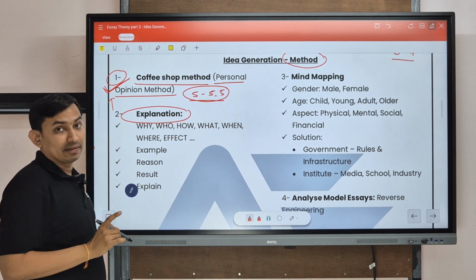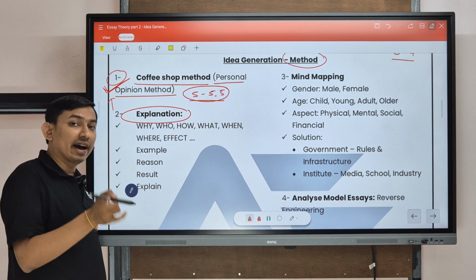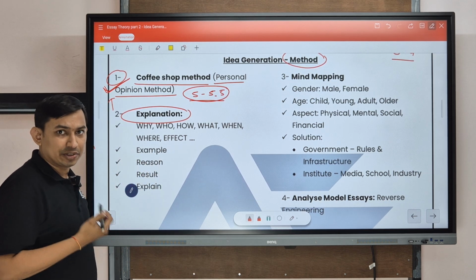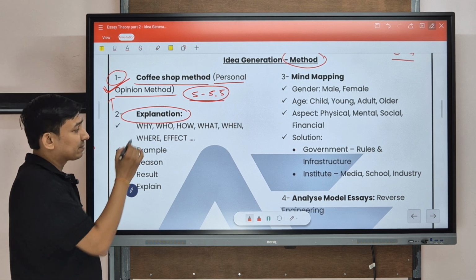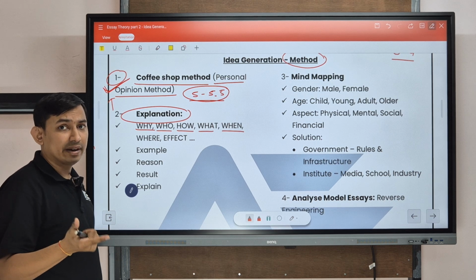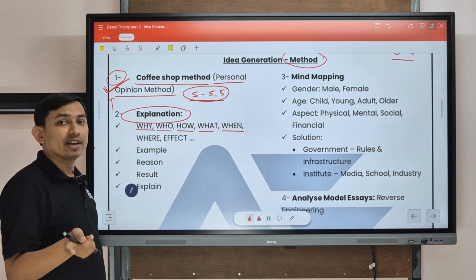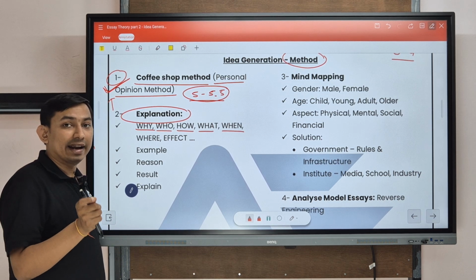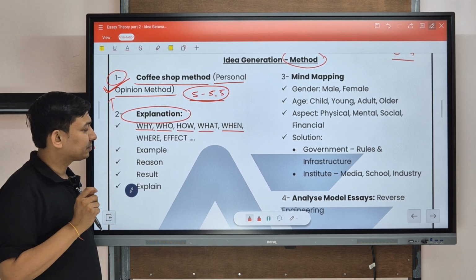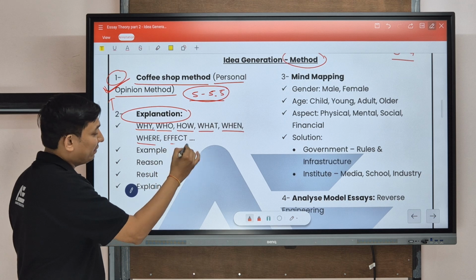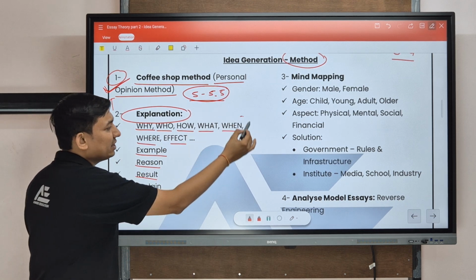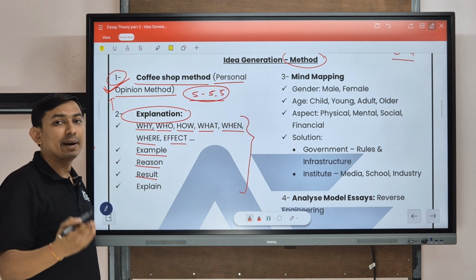Now for the explanation portion. The important part is the explanation of that idea also. For explanation, you can ask WH questions like why, who, how, what, when, where. Based on that, you can brainstorm ideas in detail and with particular information. You can also include effect, example, reason, result. These will help you to elaborate your idea properly.